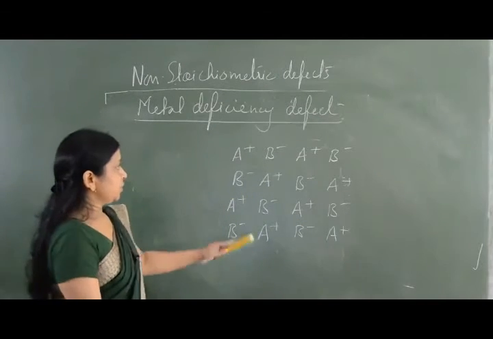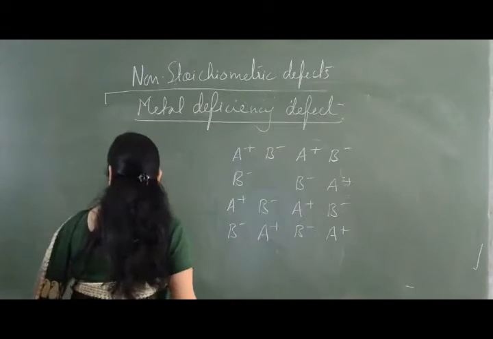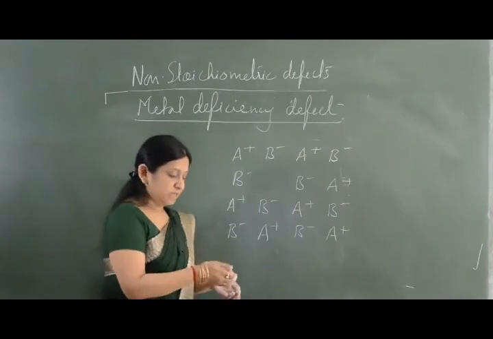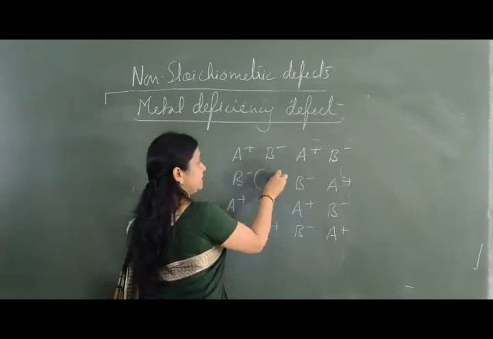Now metal deficiency defect means one of the cations is missing from its lattice site.